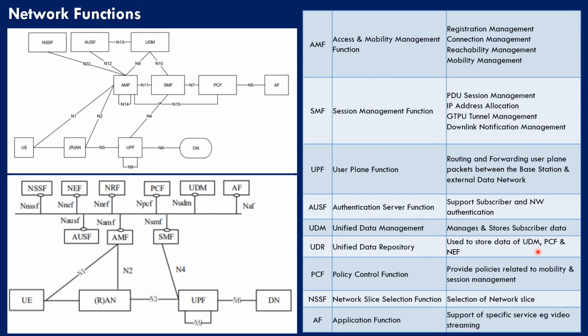So these three network functions can use the UDR and become stateless. So here computing is done by UDM, PCF and NEF, and storage part is taken care by UDR. PCF is policy control function which provide policies related to mobility and session management. NSSF is network slice selection function which is used for selection of a network slice. Application function support of specific service, example video streaming.